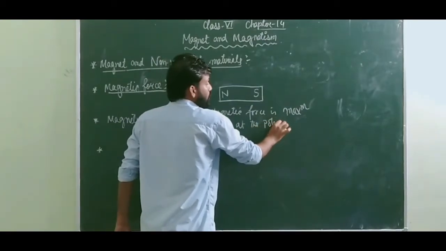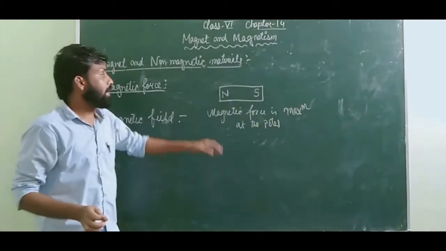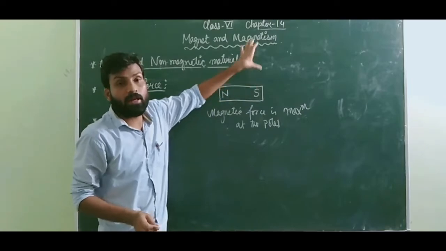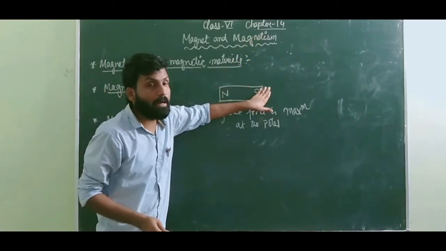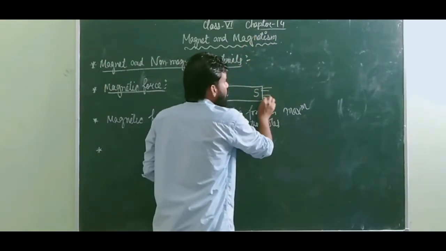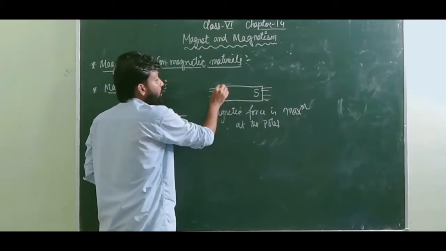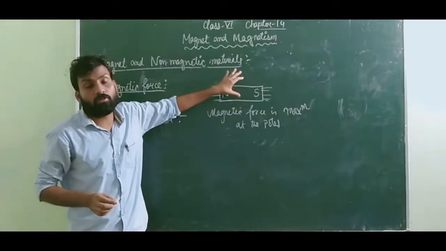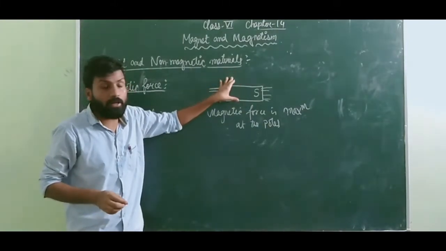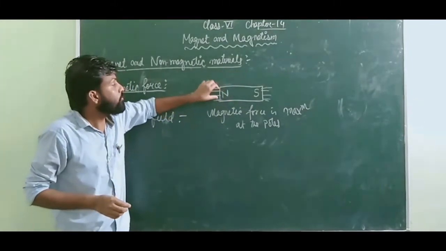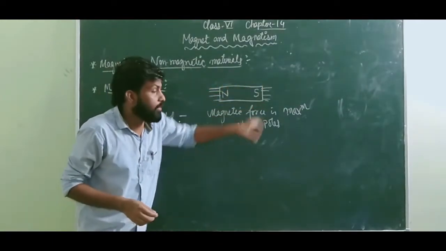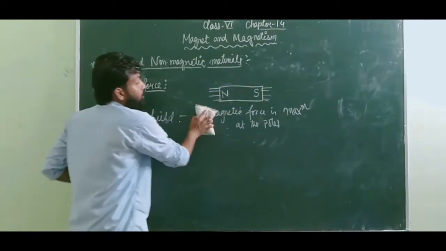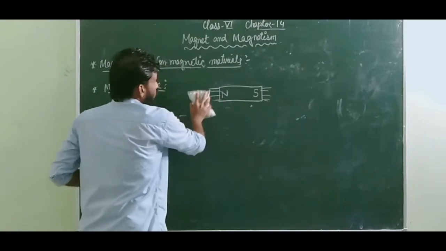The force by which this magnet will be able to pull any other magnet is going to be maximum near the poles, in the south pole and the north pole, and in the other parts it is going to be less. It doesn't mean that they are not going to have magnetic force, but the maximum will be at the poles. So this was one of the properties of the force of the magnet.